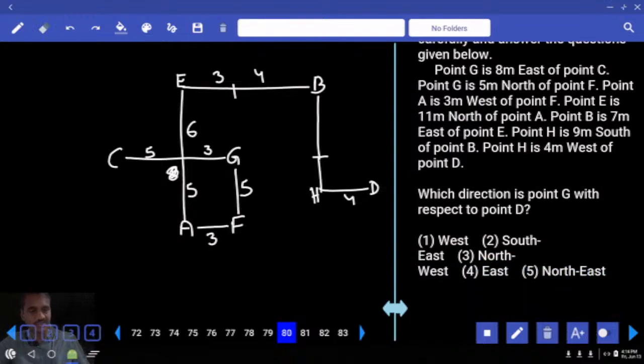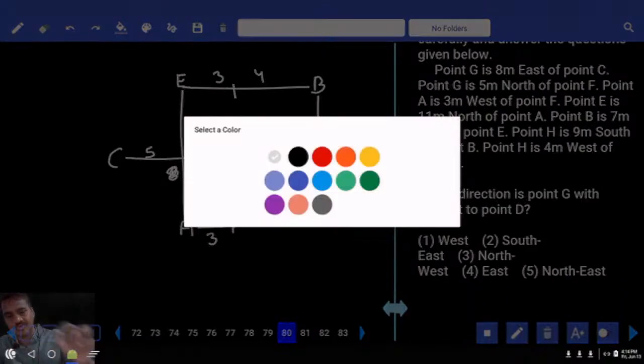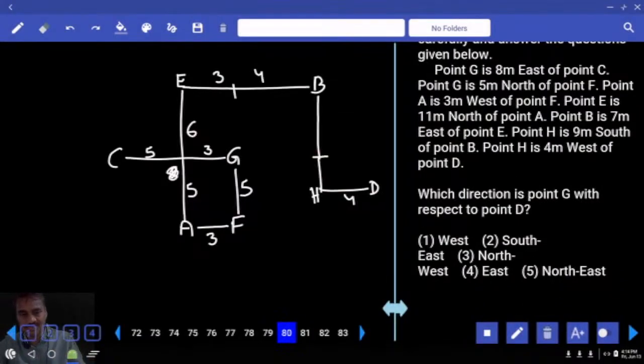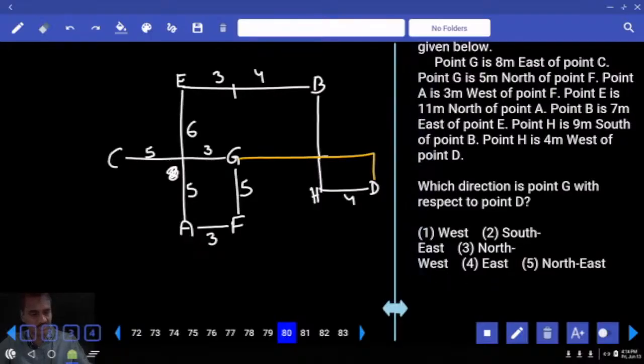Then which direction is G with respect to D? Now we need to find out the position of G with respect to D. Now from D to reach G, north and west, that is northwest. North and west to northwest, and it is given in northwest, choice 3, question number 80.